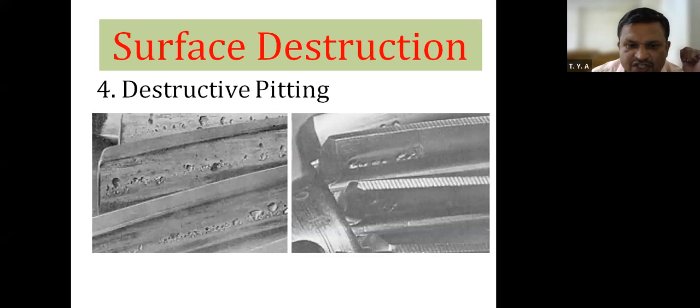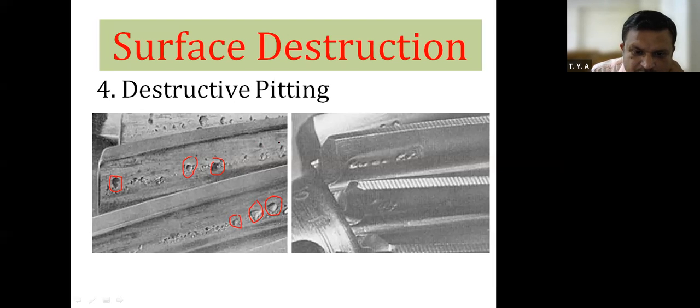Now, next is destructive pitting. What is meant by destructive pitting? If you observe, in case of destructive pitting, these holes are of bigger size on the face width of the gear tooth, or on the face of the gear tooth. See that whatever these holes are, the size of the holes or size of these spots is more.